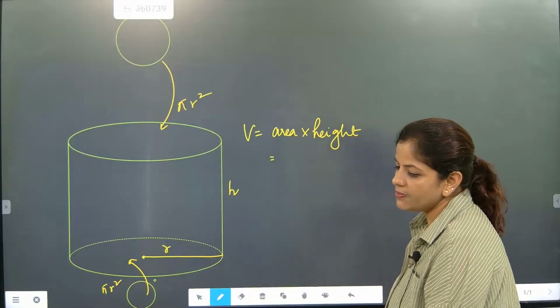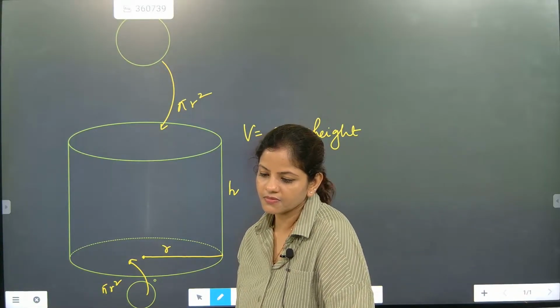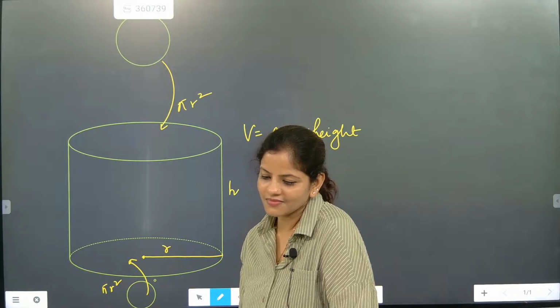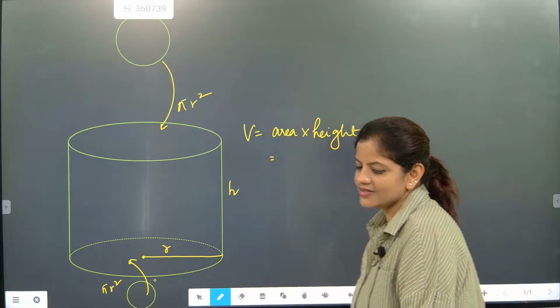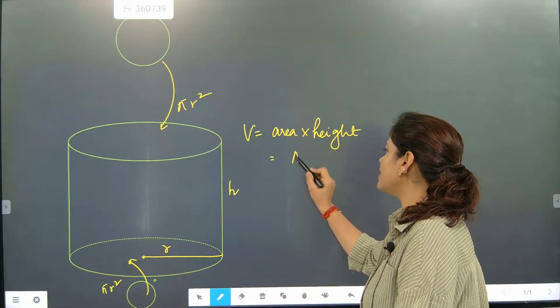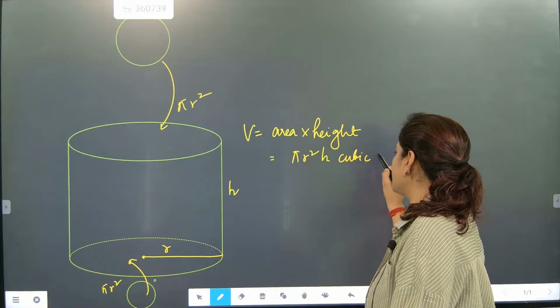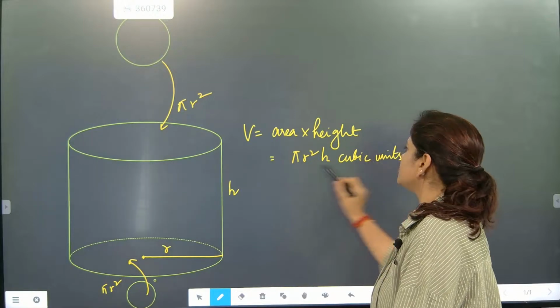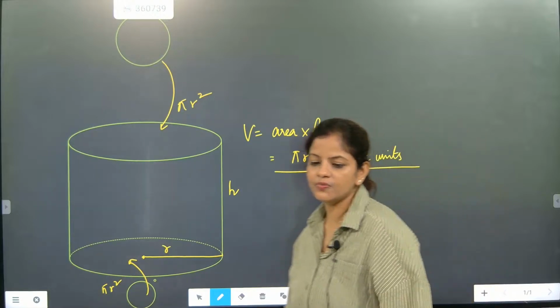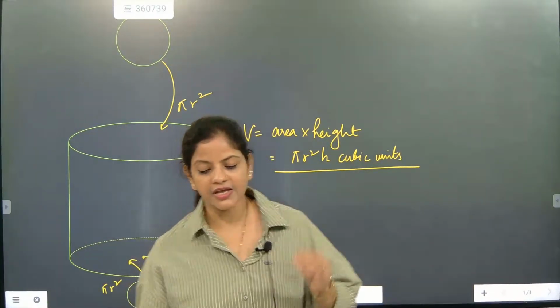So what are we going to write? Area is pi r square and height is h, and this is cubic units. So this is exactly about volume. Volume is area into height. I hope everybody understood. Volume is area into height.